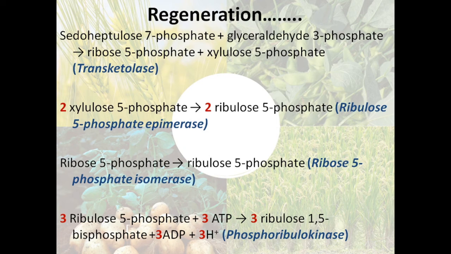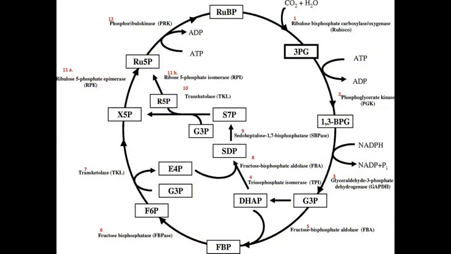This reaction is catalyzed by phosphoribulokinase. That is, ribulose 5-phosphate is phosphorylated by the kinase enzyme. So this is an overall idea of the cycle which we have explained now. We can see that it started all with the RuBP.